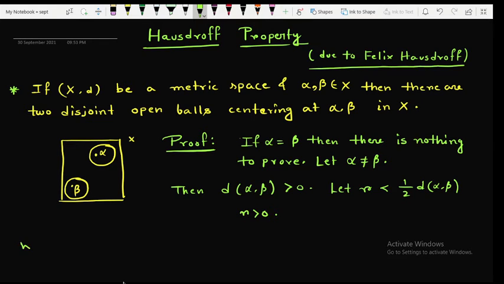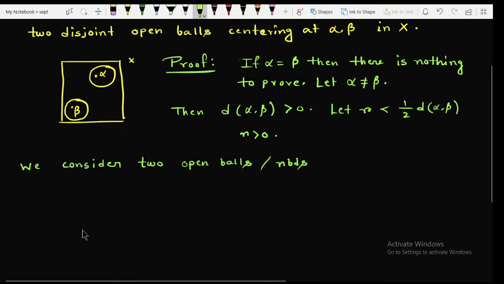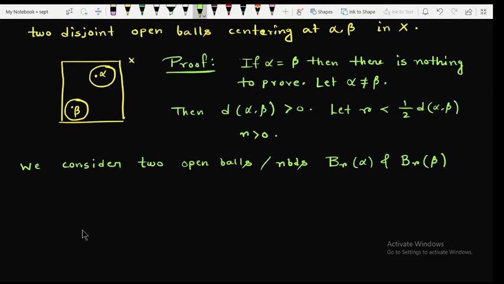Now we consider two open balls, or we can say two neighborhoods, B_r(alpha) and B_r(beta). These are two open balls or two open spheres.